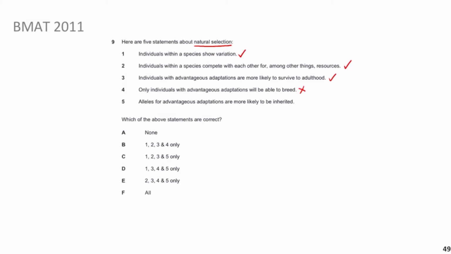And then the last one, alleles for advantageous adaptations are more likely to be inherited. Yeah, that's true. So those with the advantageous alleles are going to survive, reproduce, and therefore pass on those advantageous alleles to the next generation. So I'm thinking, guys, it's 1, 2, 3, and 5, and that's going to fit in with C, isn't it?